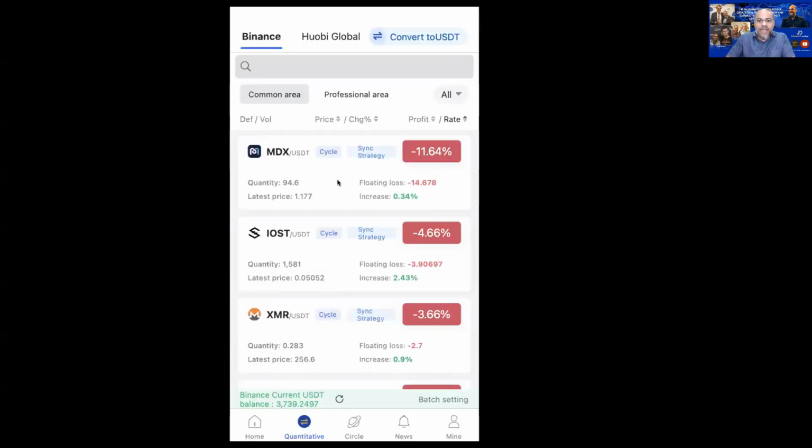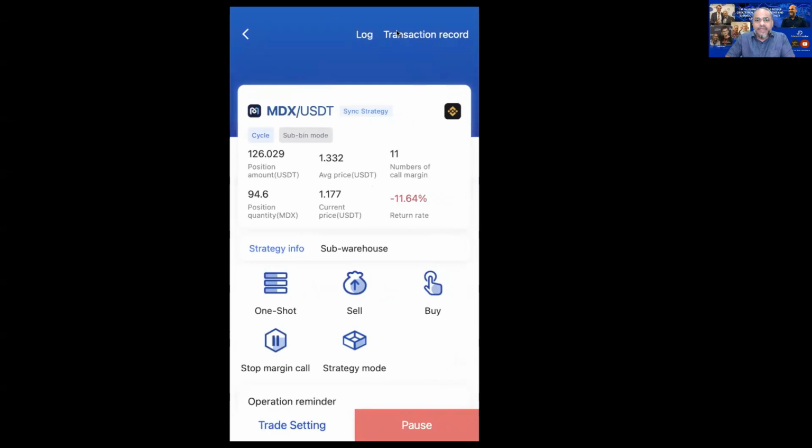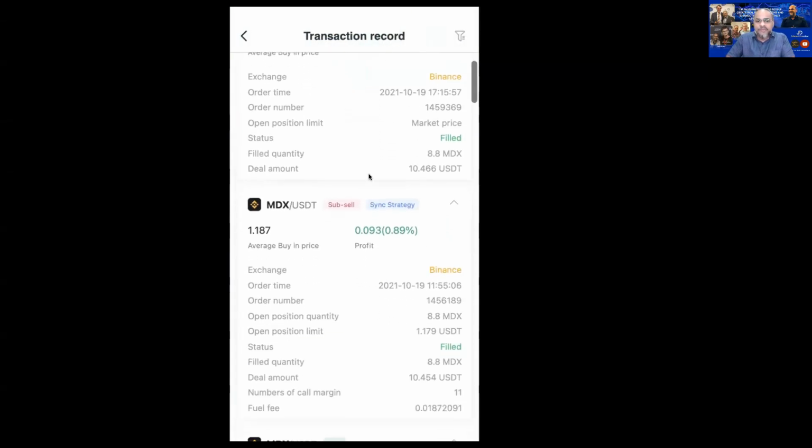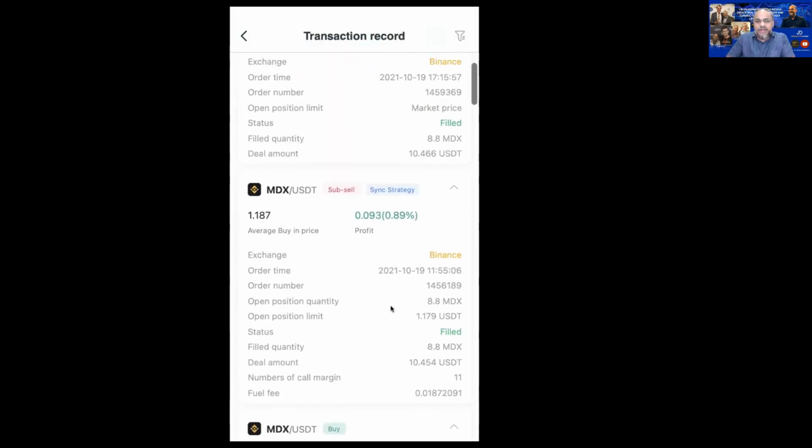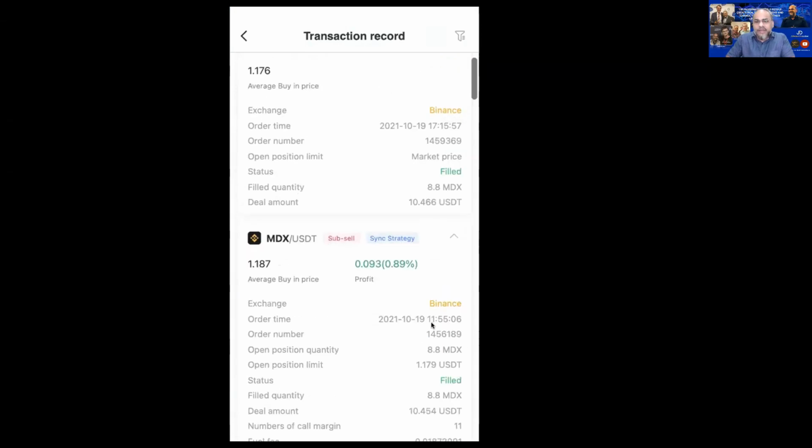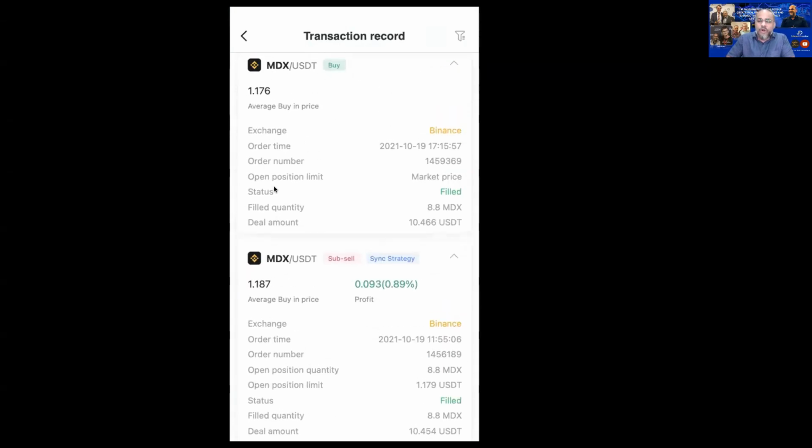So you can go here. If I click MDX again, click the transaction record, can you see that? There will be a buy. Can you see this is a sell? That is a buy. So there will always be a buy and sell. Buy and sell is considered as one cycle. Remember that. So once the sell completes, the bot buys again. That is what we call a cycle. Buy and sell is one cycle.